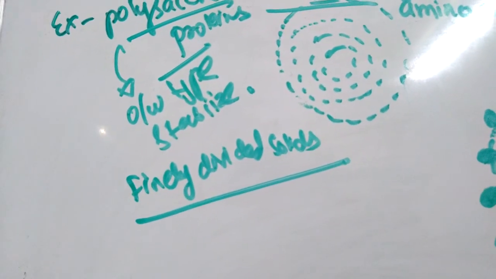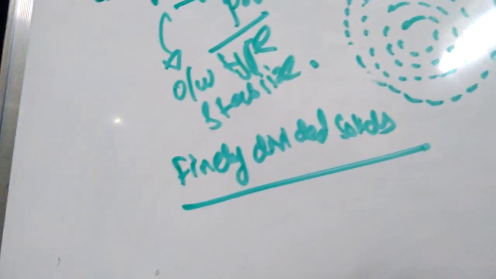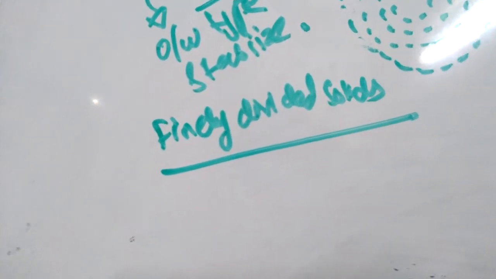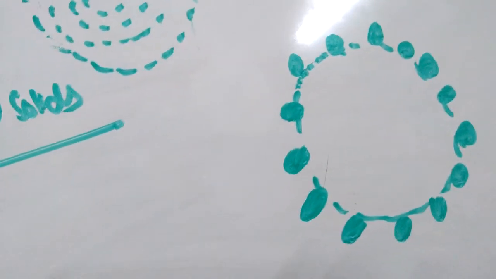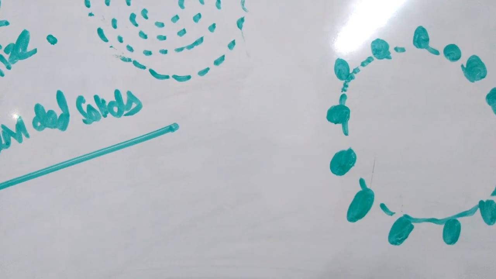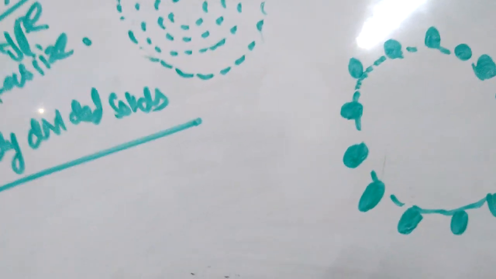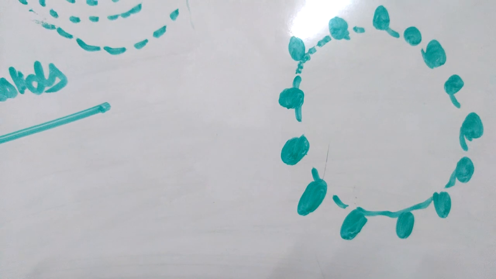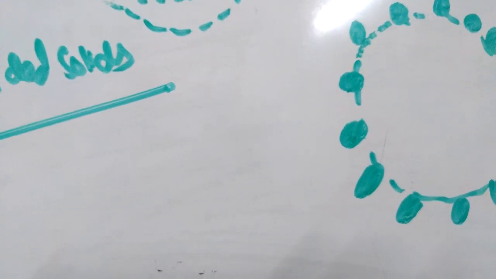Finely divided solid particles are lodged at the interface. They adhere strongly to each other, forming a stable film at the interface. In this way they form stable emulsions by being preferentially wetted by one of the phases.